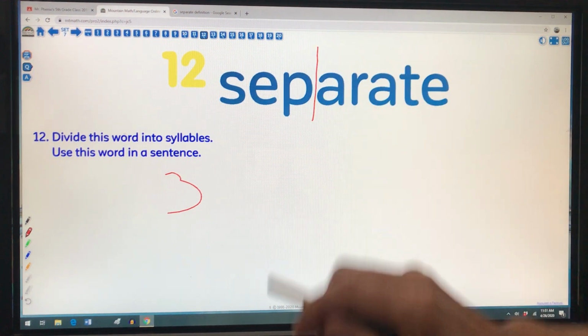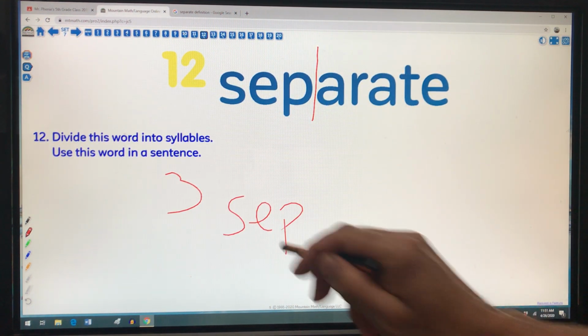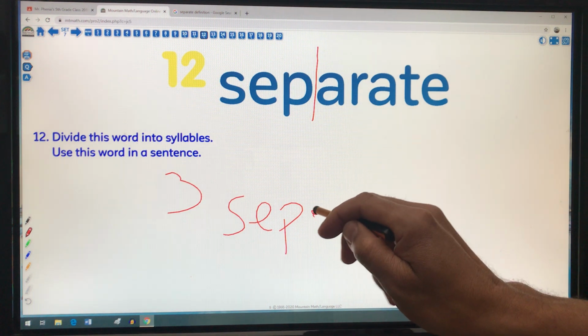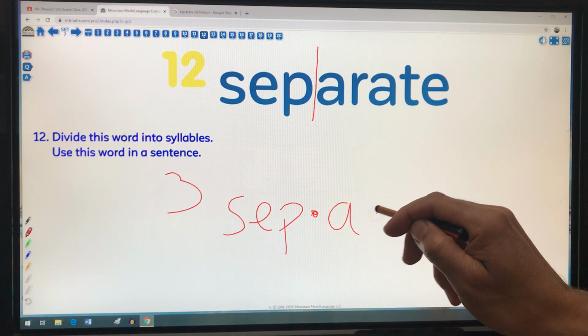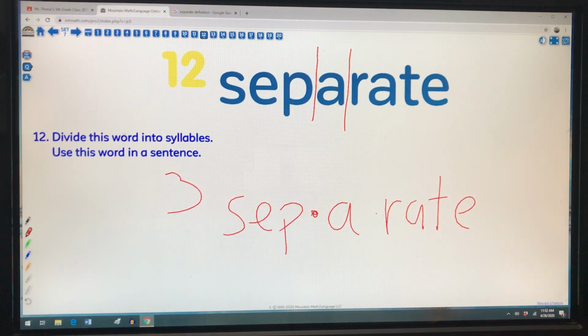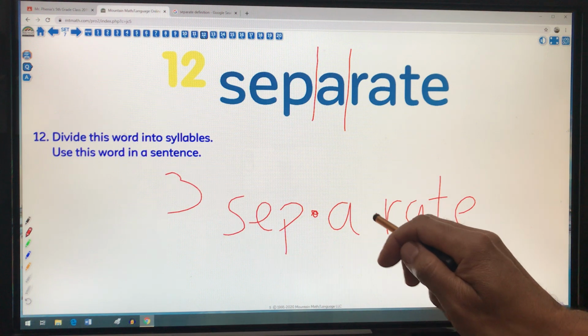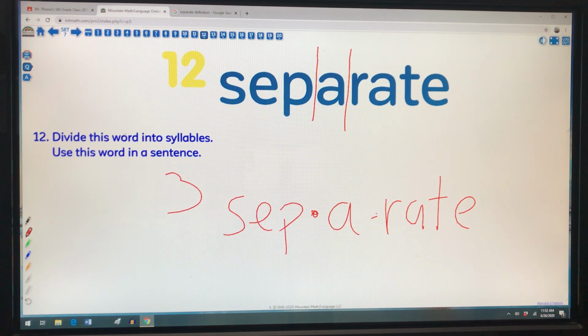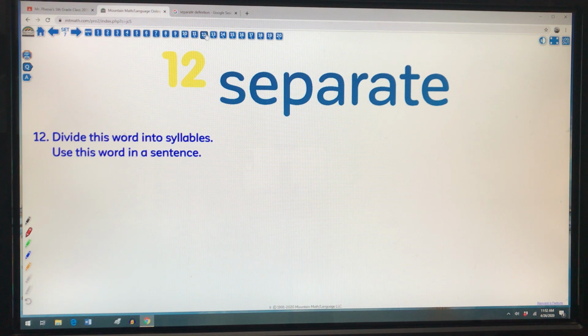So if I had the split here, so I'm going to have sep, rate. So if you separate something, you're going to kind of make a division between 2 things, and there is going to be the 3 syllable split. Separate. Separate. Okay, number 13.